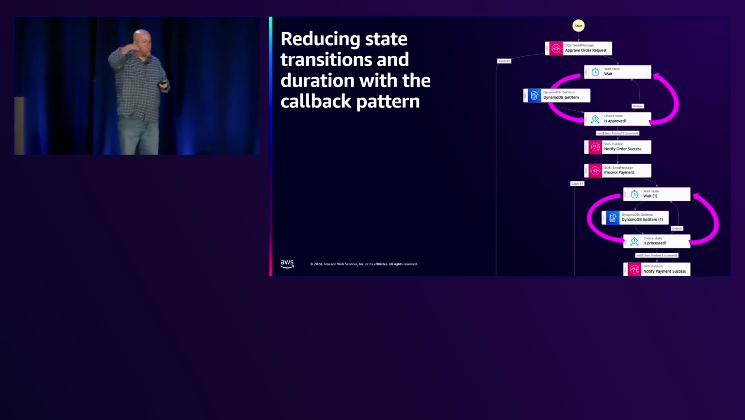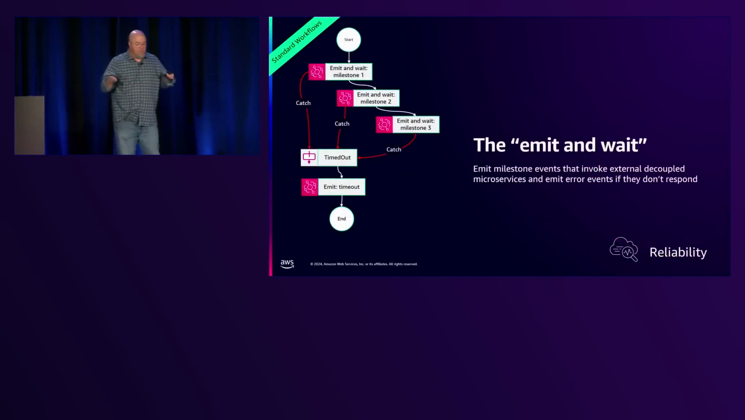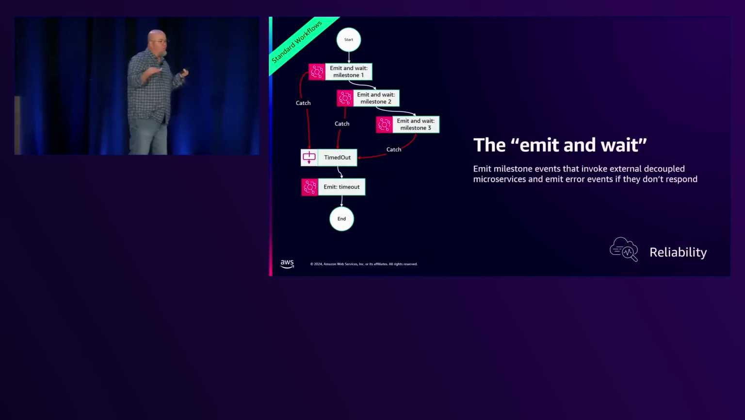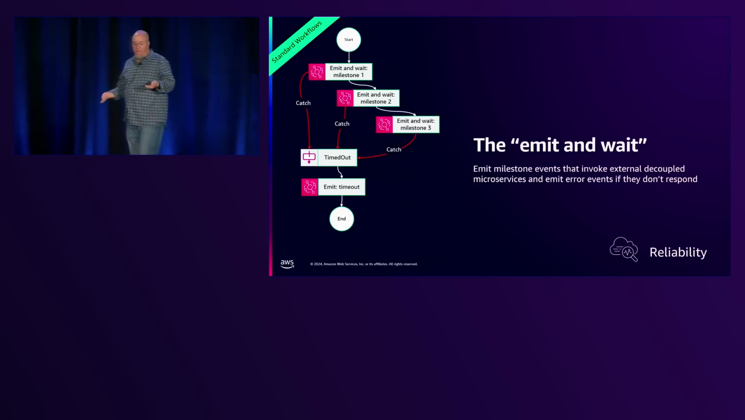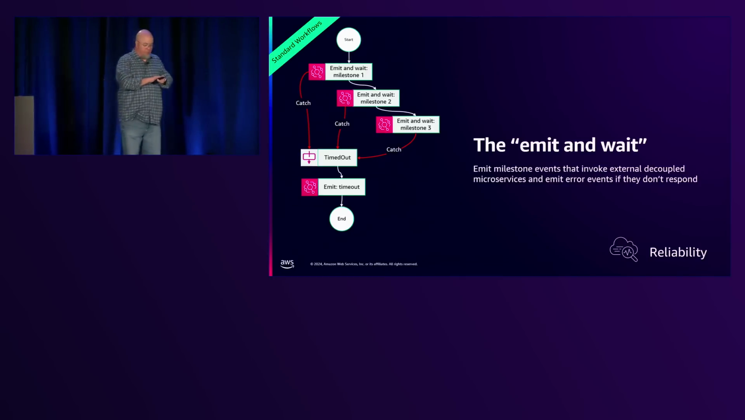And we don't know how many transitions are going to happen. It's just going to keep looping, going back and forth. So the next pattern I'm going to show you is what we call the emit and wait pattern. And this is really cool. It is only in standard workflows. And what this allows you to do is, I'll kind of walk you through it.